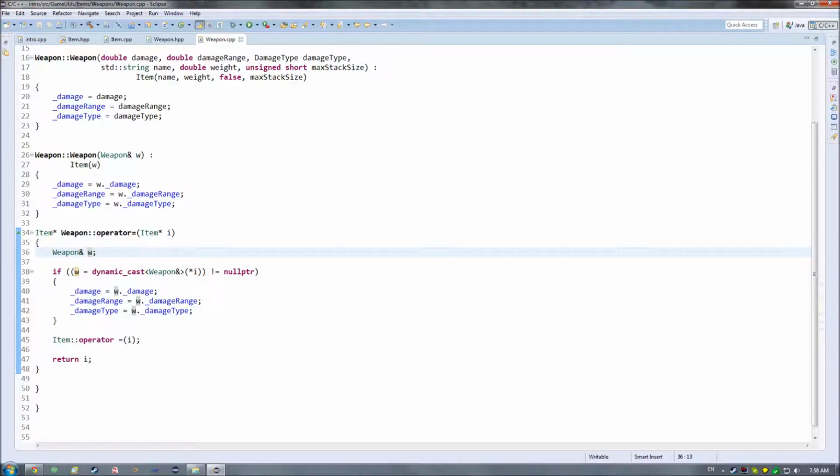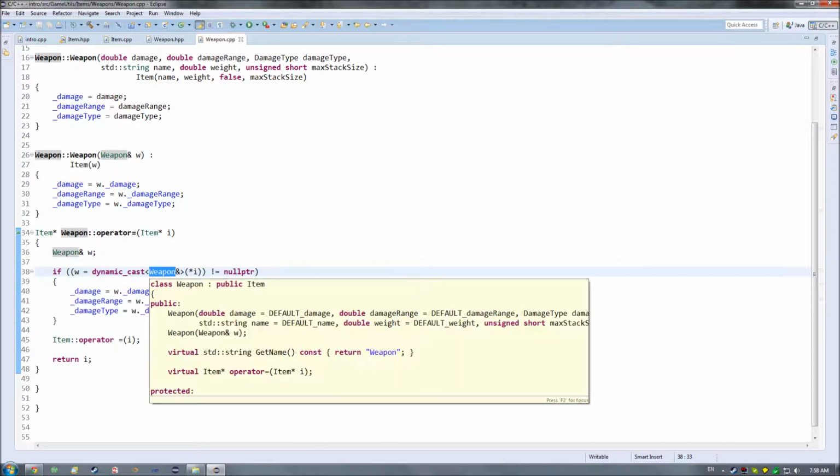In today's episode, we are going to discuss exceptions and exception handling. And the reason for that is that I left us off with this problem in the previous episode. And that is, what happens if for whatever reason I cannot dynamic cast i into a weapon reference?